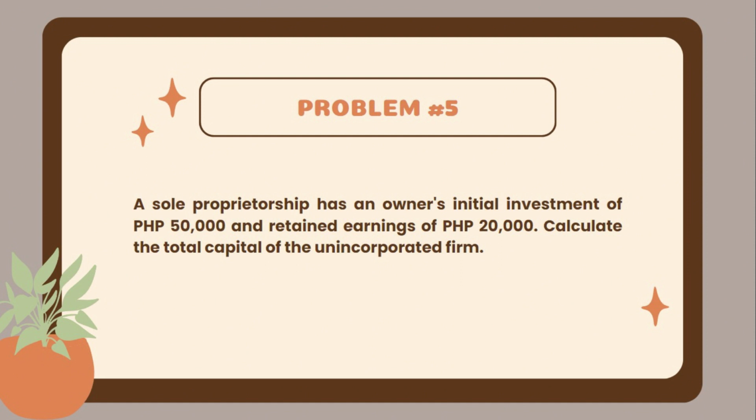A sole proprietorship has an owner's initial investment of 50,000 pesos and retained earnings of 20,000 pesos. Calculate the total capital of an incorporated firm. In an incorporated firm, stockholders' equity is termed capital. The total capital is the sum of the owner's initial investment and retained earnings, representing the owner's claim of the firm assets.